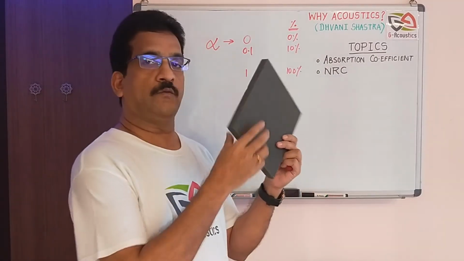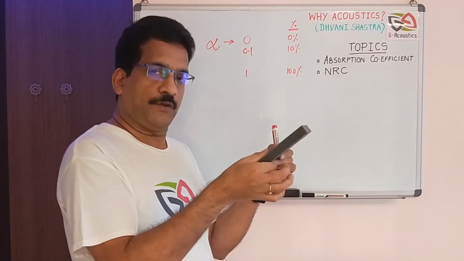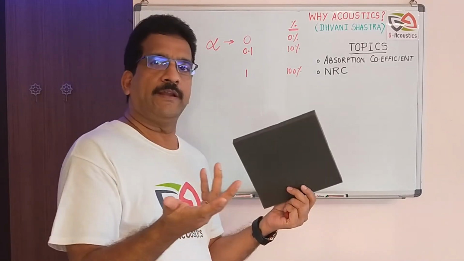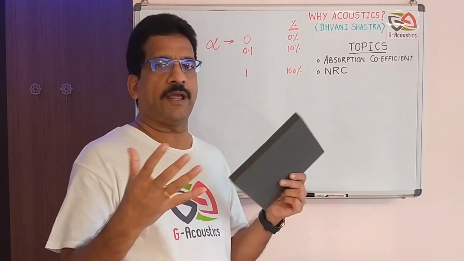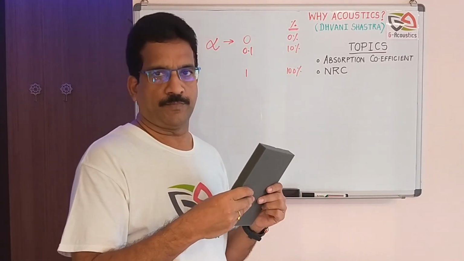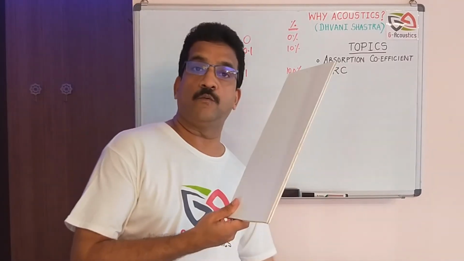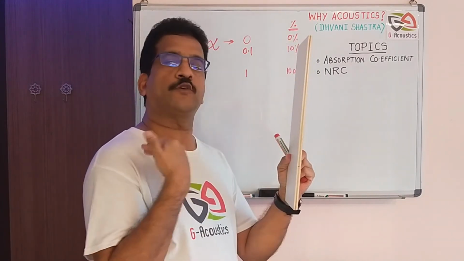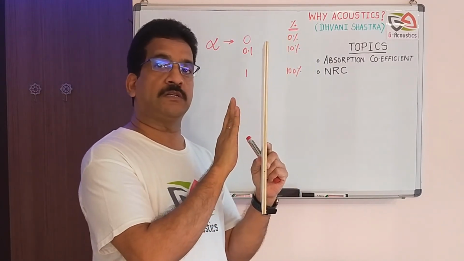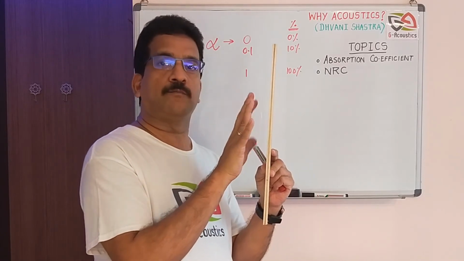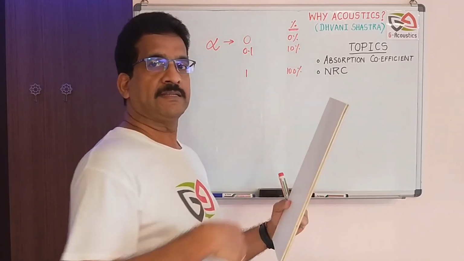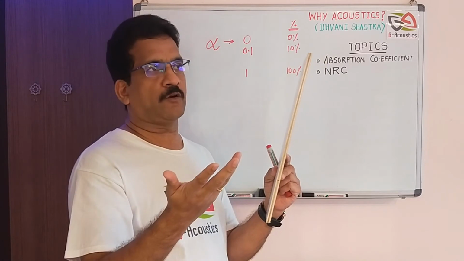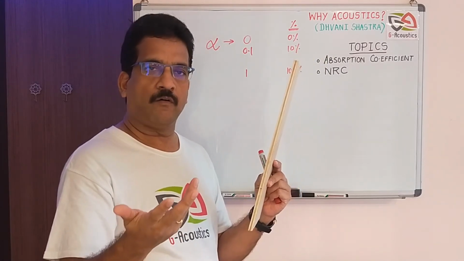So this is a material which is like a foam. The absorption coefficient for this particular material will be somewhere around 0.8 or so. When they say 0.8, it means about 80% of the sound gets absorbed. In the same way, let us take this particular material, which is like plywood. When the sound falls on this, most of it will get reflected. So this won't really work as a perfect absorber. When it is a poor absorber, the value is towards 0. That means this will be somewhere around 0.05 or 0.1.